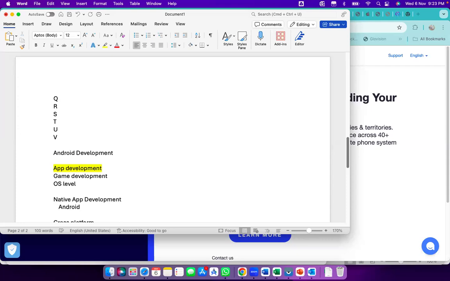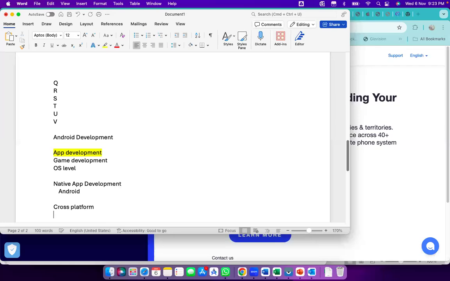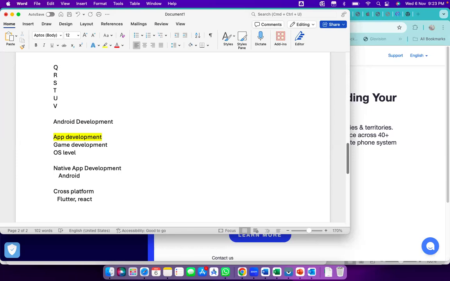If you want iOS native, you have to develop the iOS applications natively. The next level is cross-platform, where there are different things like Flutter and React, two different environments in which we develop applications.